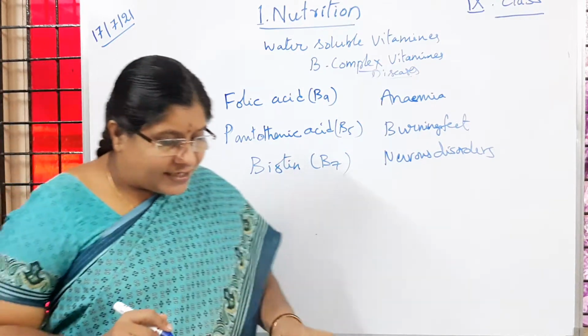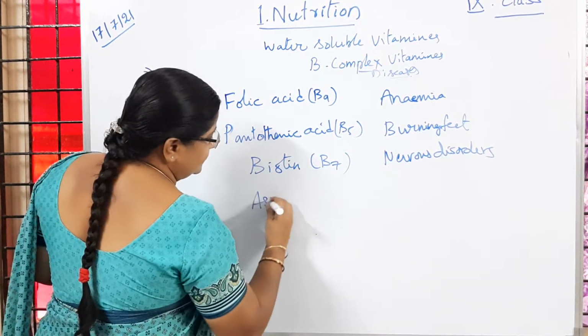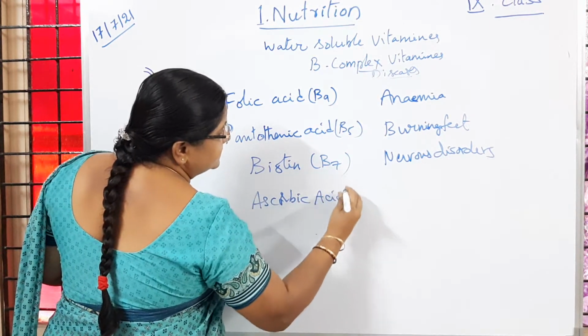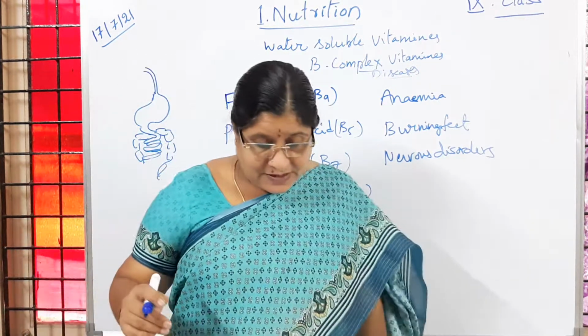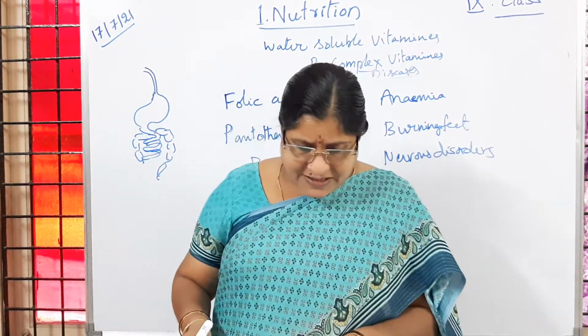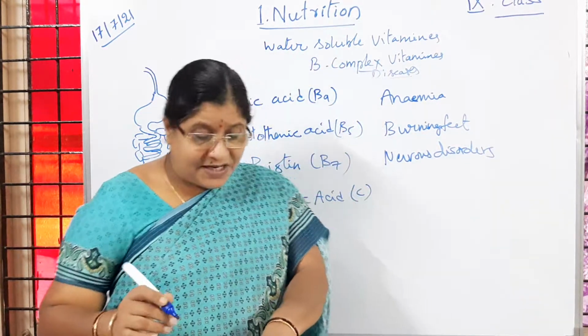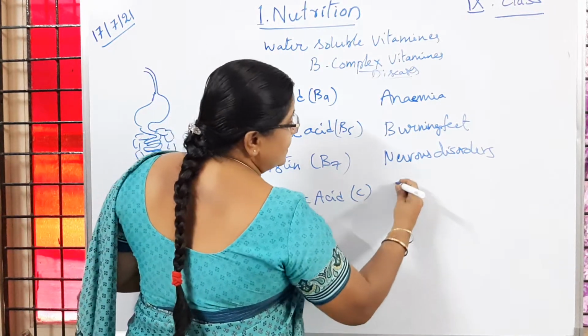Then we will come to the next one, ascorbic acid. So this is called vitamin C. Okay, vitamin C. So the disease caused because of this vitamin C deficiency is scurvy.